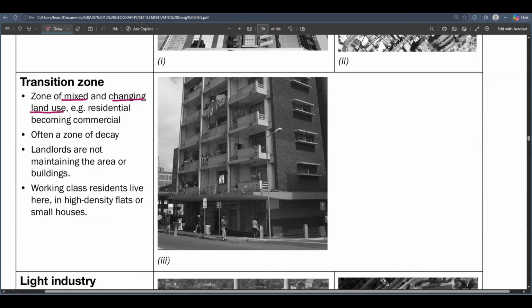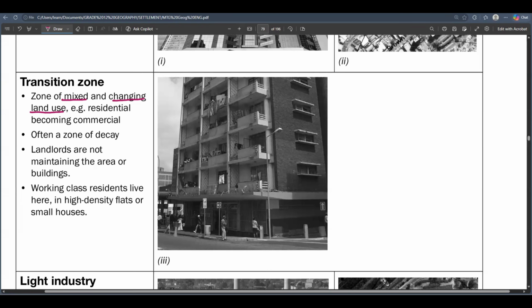So remember, guys, at the CBD, we said that there is business activity, but when you move away from the CBD, you go to a transition zone where the land use will start changing. Remember that we say that the CBD is a commercial place, full of business activity. But now when you move to the transition zone next to the CBD, there is not so much business activity there. You are going to see flats. You're going to see people starting to stay there. But basically, it's a zone of mixed and changing land use.